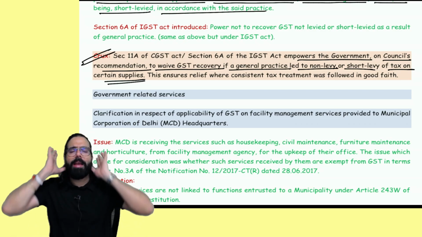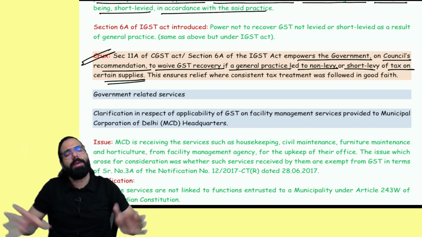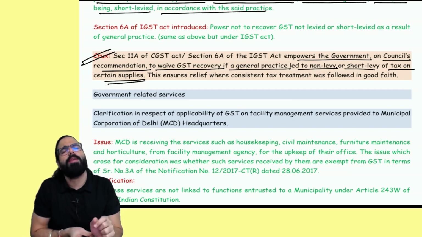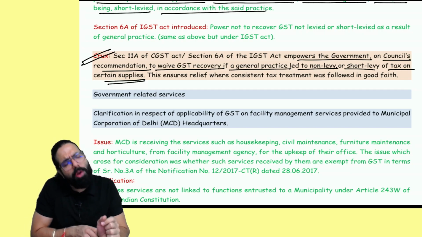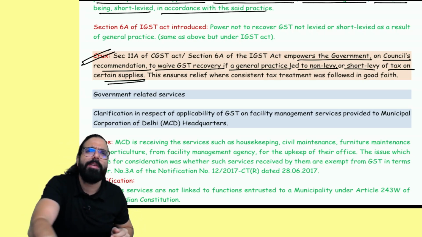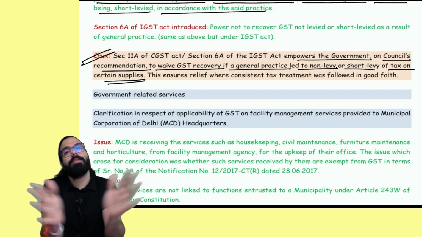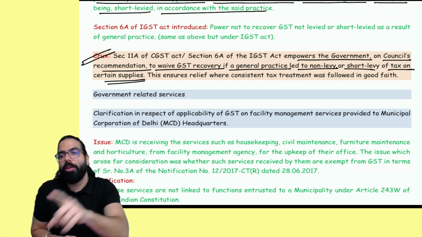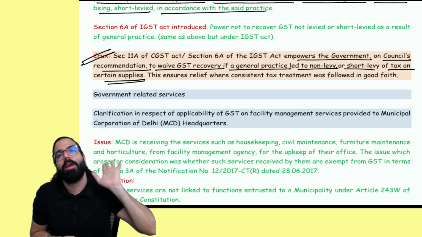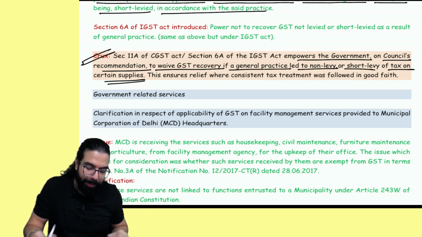There was a certain supply for which GST was not being levied or short levied, and it was general practice. Because of an ambiguity, the whole industry was doing it. Then the government says, we will not recover the extra GST which you have not paid. We can issue a notification and say, all GST department officers, please don't recover any GST from these people.